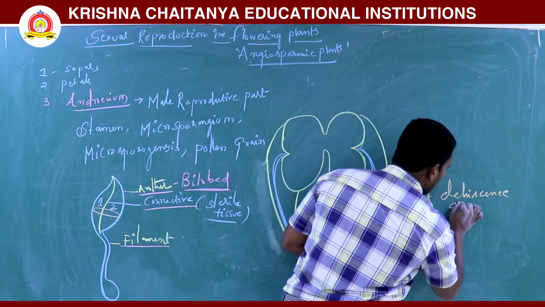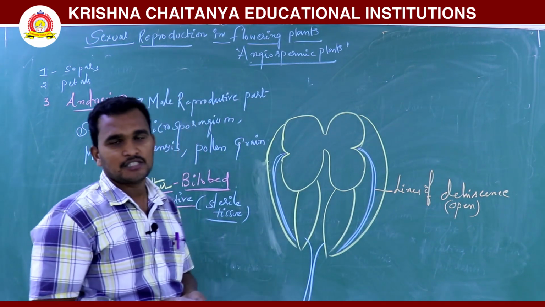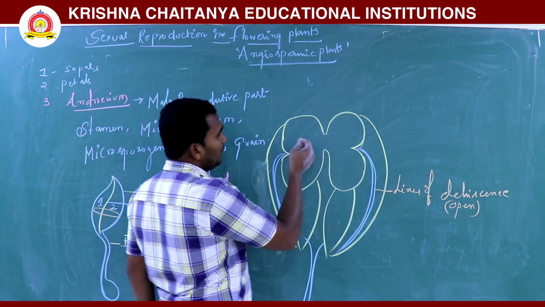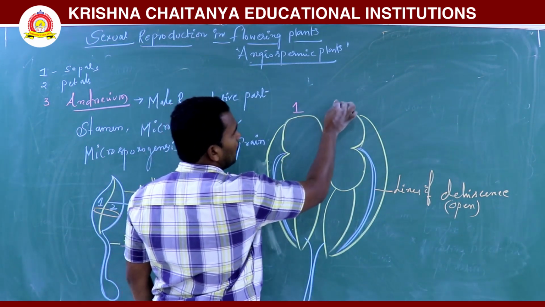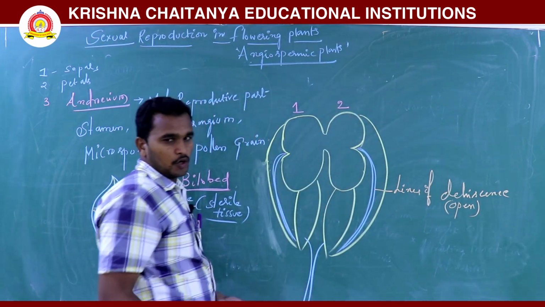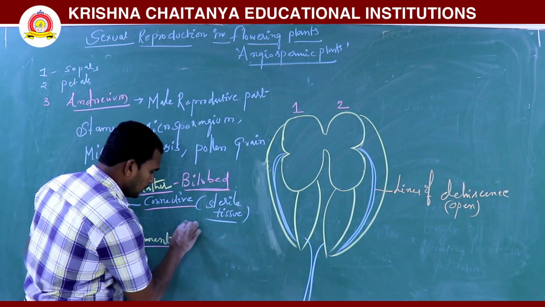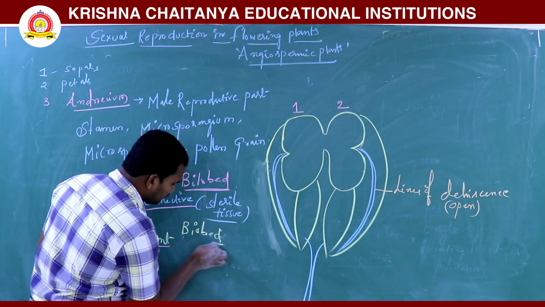It also helps the anther open. Dehiscence means opening. So here, how many lobes are there? This is one lobe and this is another lobe, a total of 2 lobes. That's why it is called a bilobed structure.